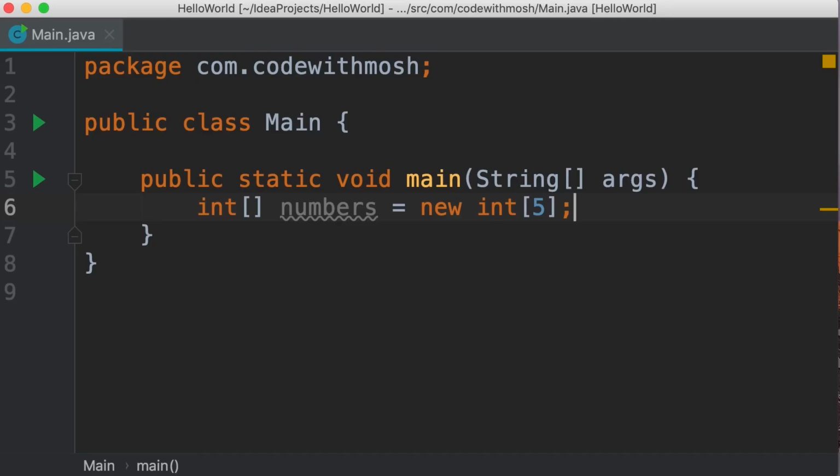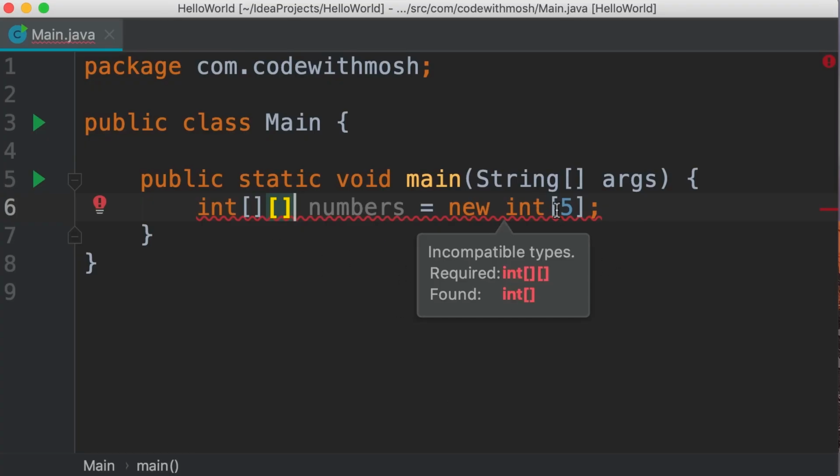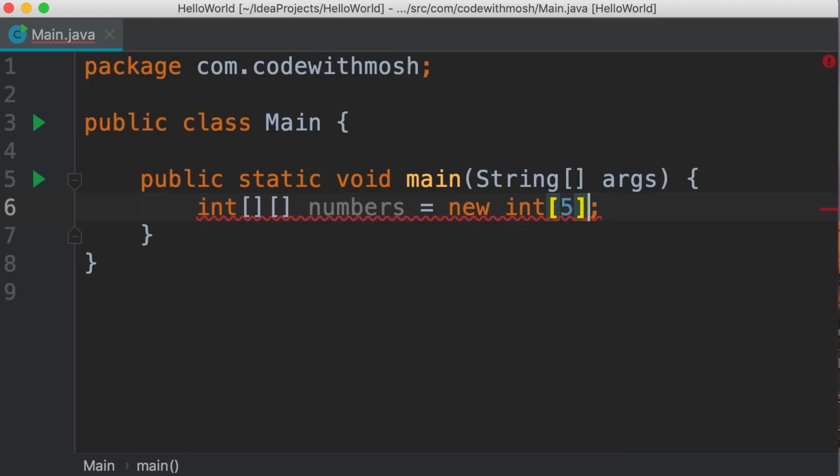Let me show you. So here we have a single-dimensional array. To convert this to a 2-dimensional array, we need to add another pair of square brackets. Now we have a compilation error because we need to repeat these brackets on the other side. So let's say we want to create a 2 by 3 matrix. So 2 rows and 3 columns. We add another brackets here and change these lengths to 2 and 3. So now we have 2 rows and 3 columns.